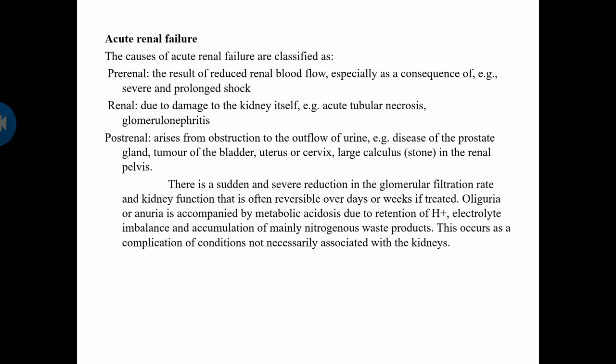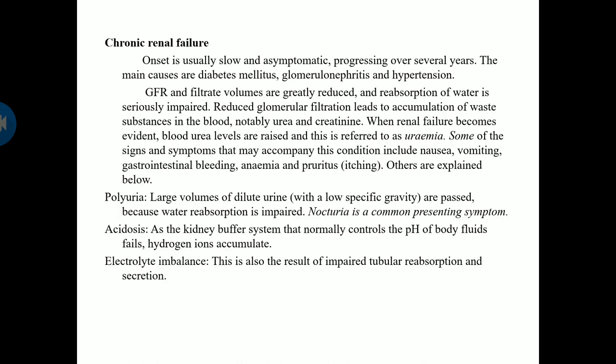So there will be a sudden and severe reduction in the glomerular filtration rate and kidney function that is often reversible in one or two weeks. Okay, so oliguria and anuria. Oliguria means little urine, anuria means absence of urine, accompanied by metabolic acidosis due to retention of hydrogen ions, electrolyte imbalance, and accumulation of mainly nitrogenous waste products. So this occurs as a complication of conditions not necessarily associated with your kidneys.